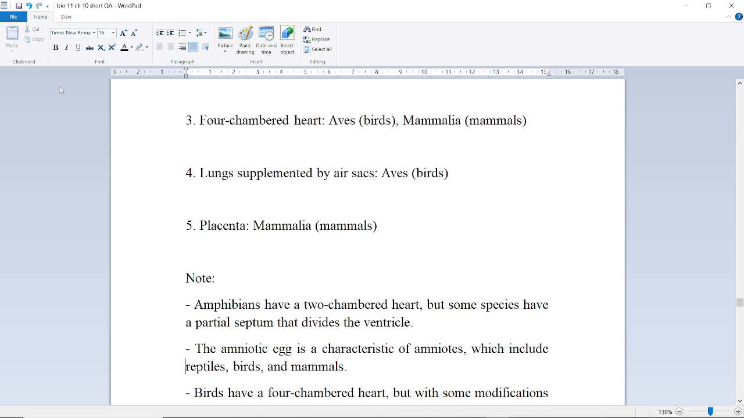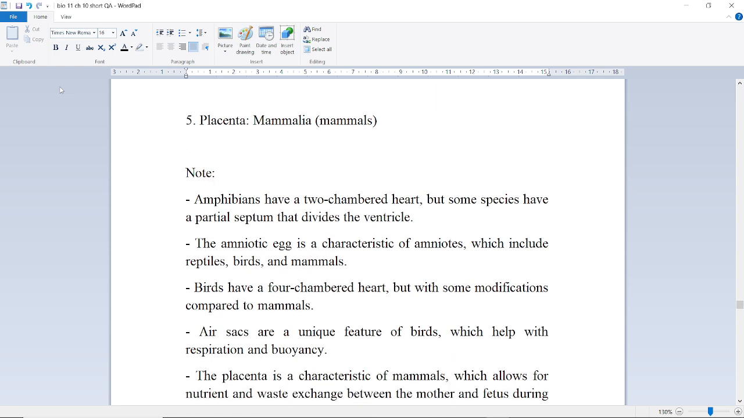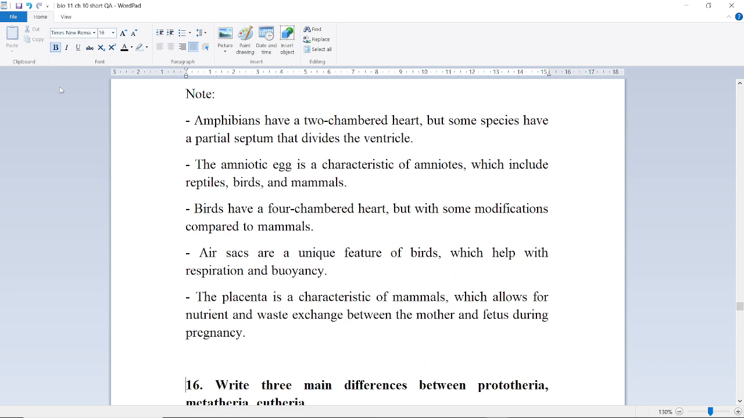mammals. Note: amphibians have a two-chambered heart, but some species have a partial septum that divides the ventricle. The amniotic egg is a characteristic of amniotes, which include reptiles, birds, and mammals. Birds have a four-chambered heart, but with some modification compared to mammals. Air sacs are a unique feature of birds, which help them with respiration and buoyancy. The placenta is a characteristic of mammals, which allows for nutrient and waste exchange between mother and fetus.